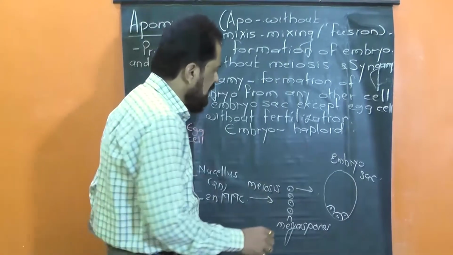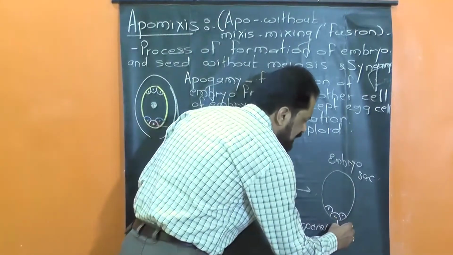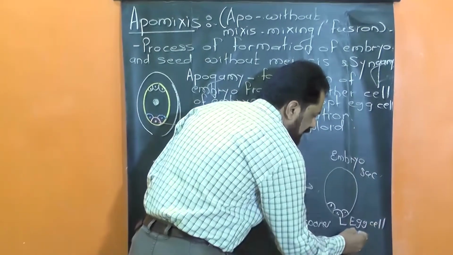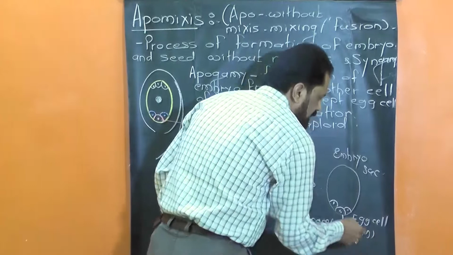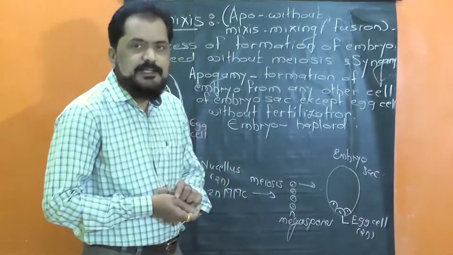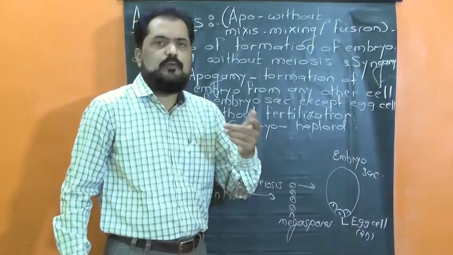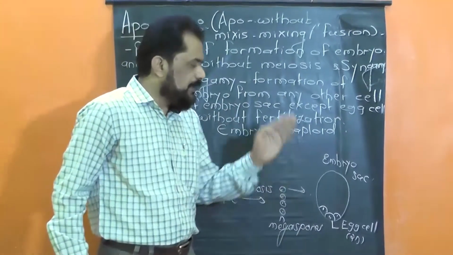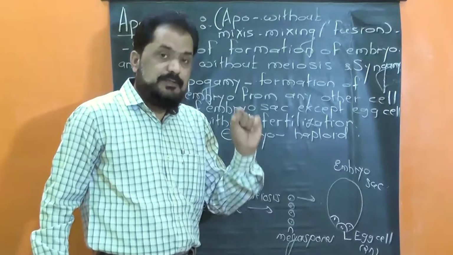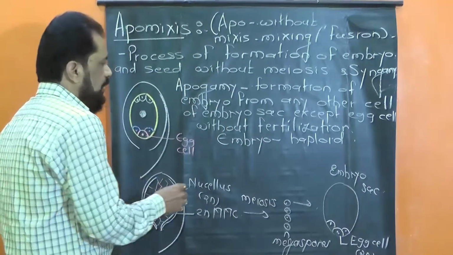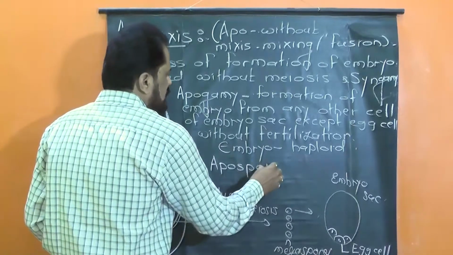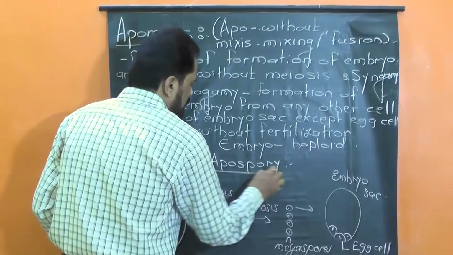Obviously, in such an embryo sac, the egg cell is also diploid, and such a diploid egg cell directly develops into the embryo, and thus the embryo formed is diploid in nature. This condition is known as apospory.